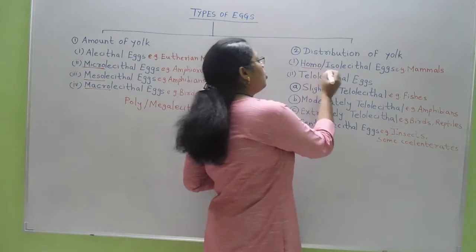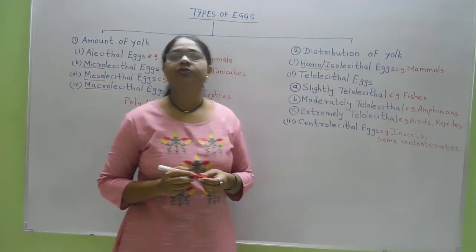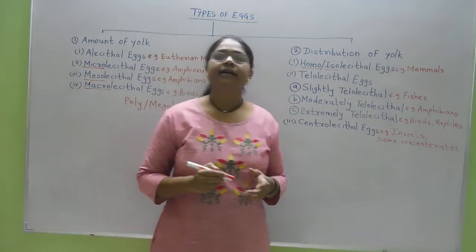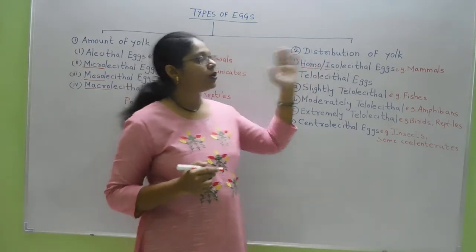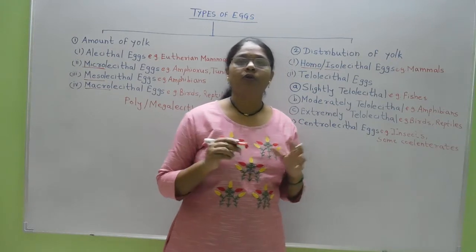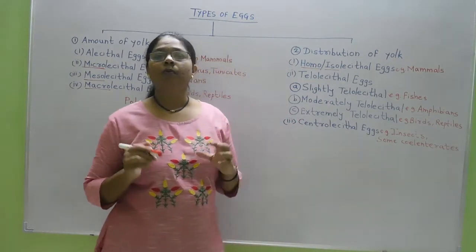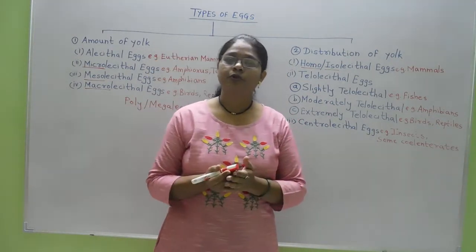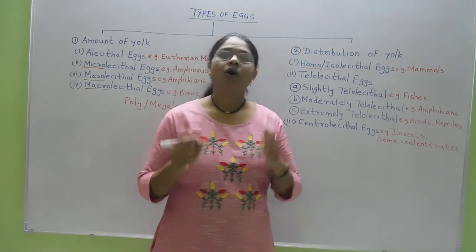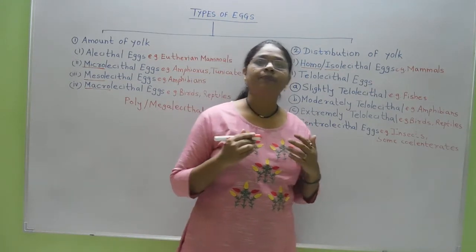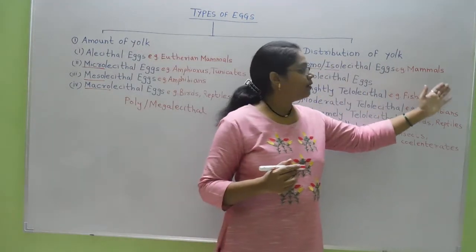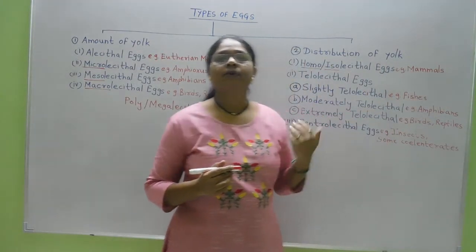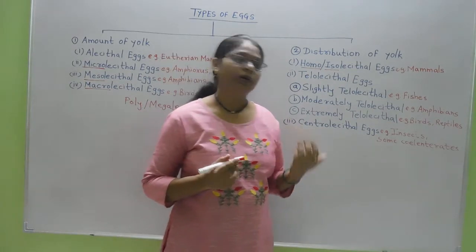Here Homo or Iso means uniform distribution of yolk inside the cytoplasm of the egg. Homo or Isolecithal eggs contain a low amount of the yolk, and that low amount of yolk is uniformly distributed throughout the ooplasm or the cytoplasm of the egg. Such kinds of eggs are present in the mammals as well as in the echinoderms.